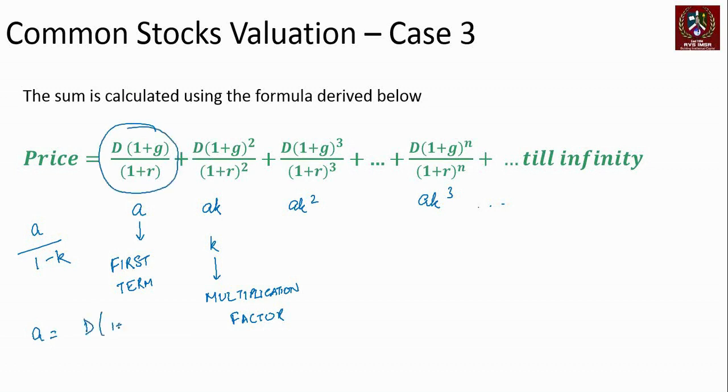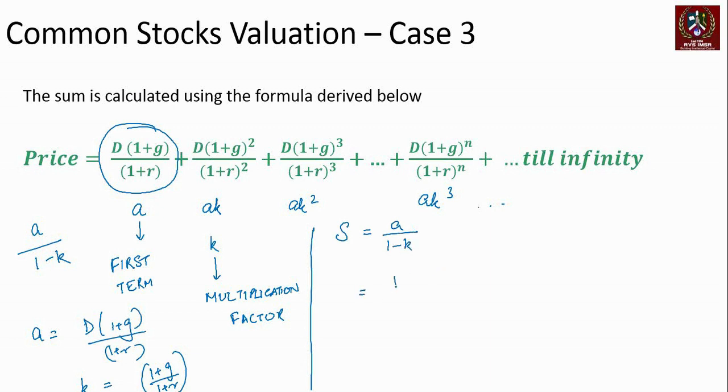A is equal to D into (1 plus G) upon (1 plus R). And what is K in our example? K is (1 plus G) upon (1 plus R), because every term is getting multiplied by (1 plus G) upon (1 plus R). So what is the sum? The sum of the infinite GP is given by A upon (1 minus K), which is nothing but D into (1 plus G) upon (1 plus R)